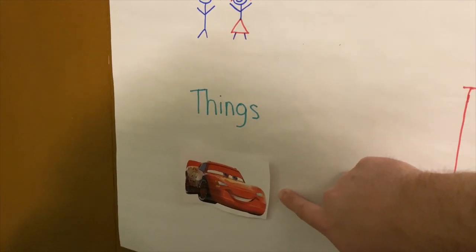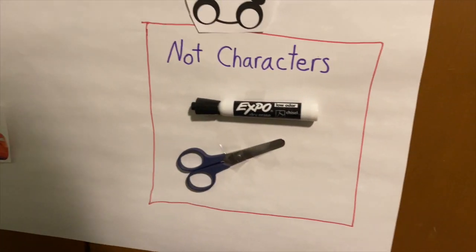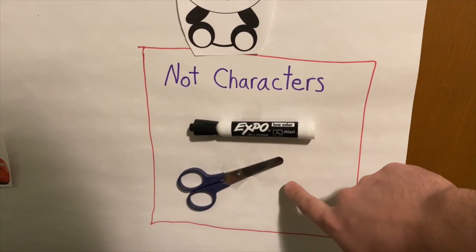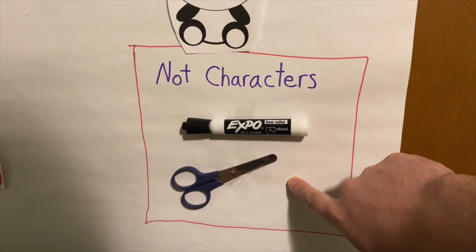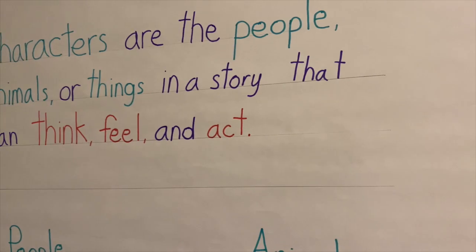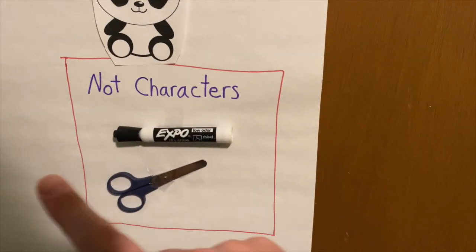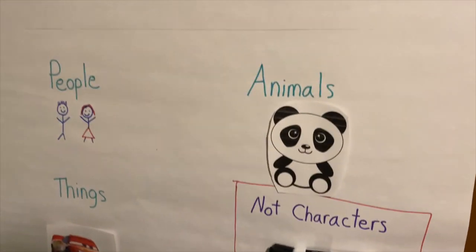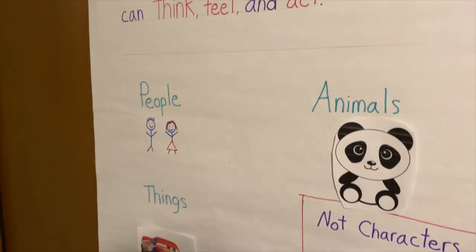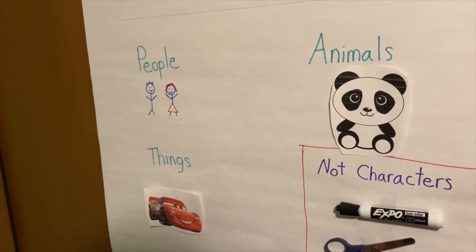So he's a character. And then what do we have over here? Well, it says not characters. We have a marker, and we have scissors. They're not characters. They don't think, they don't feel, they don't act. So characters are people, animals, or things that think, feel, and act.